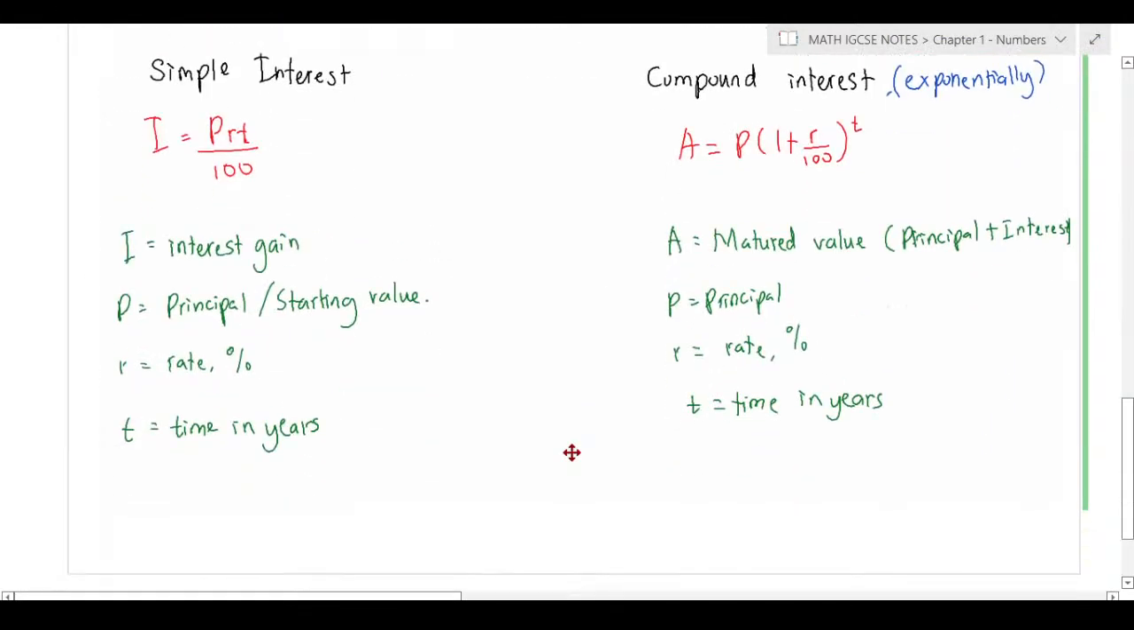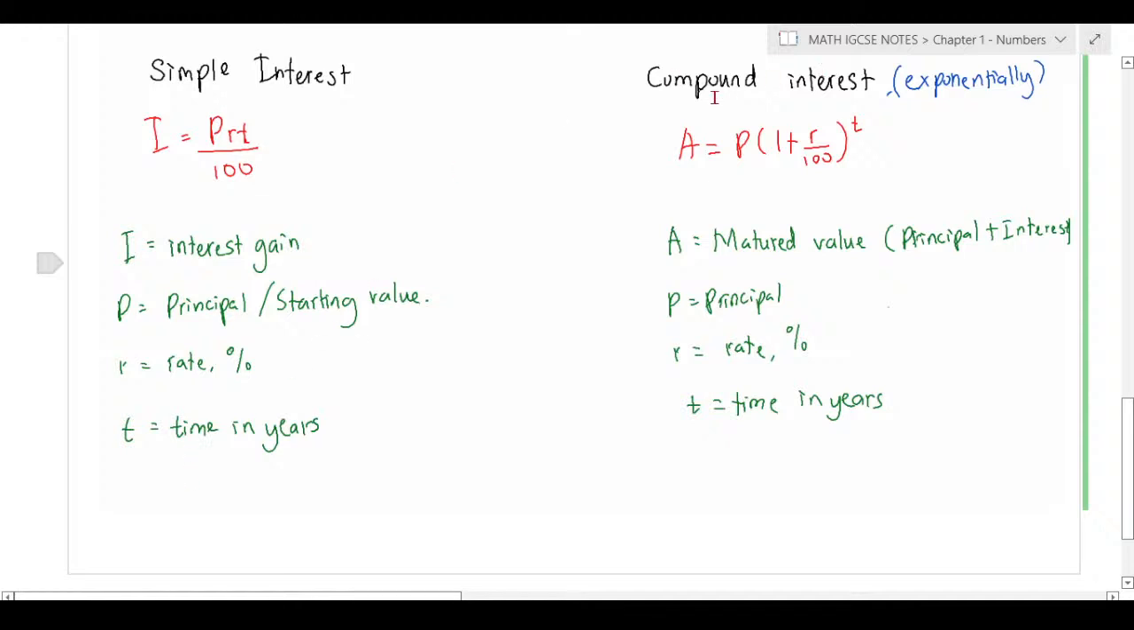And here, please remember the formula, because the formula will not be given. You need to memorize the formula on your own. So for simple interest, I equals PRT over 100, where I is only the interest, P is your principal, R is always your percentage, and T is your time in years.